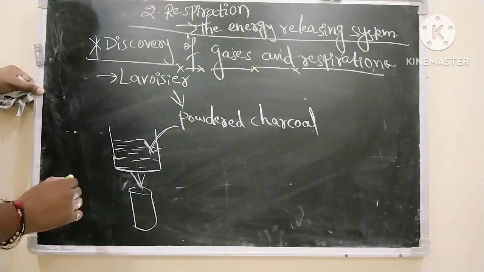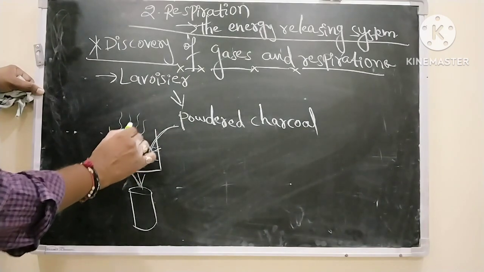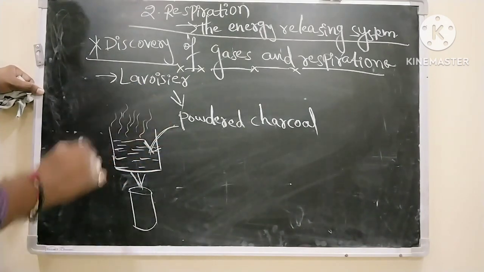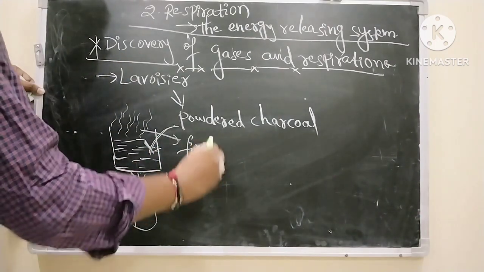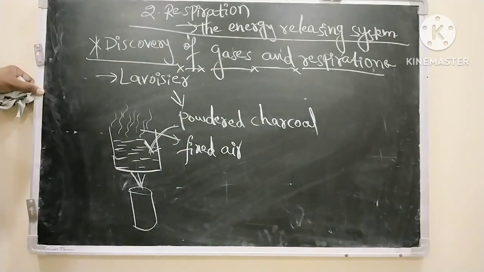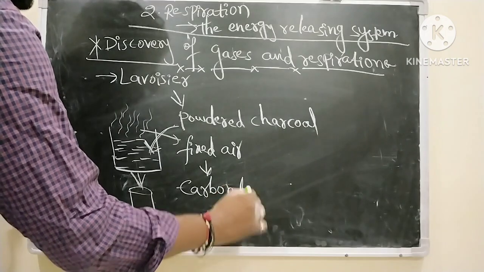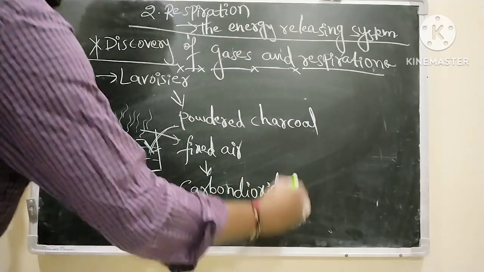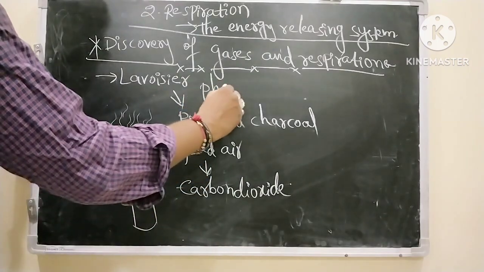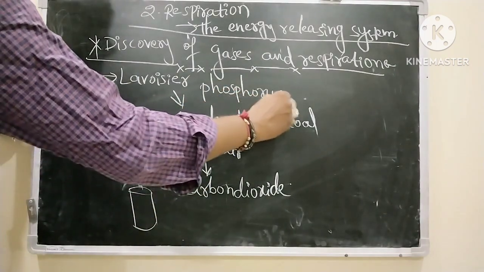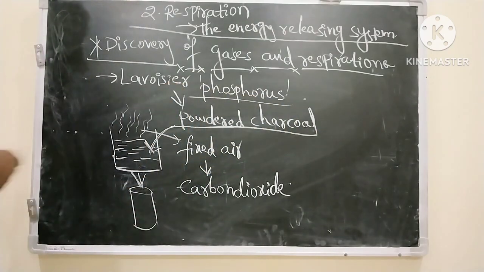When he burnt it, he observed that some gas was evolving while the powdered charcoal was continuously burning. He called it fixed air. In those days, carbon dioxide was called fixed air. He also conducted experiments on phosphorus. Based on the experiments he performed on powdered charcoal and phosphorus, he made one statement.